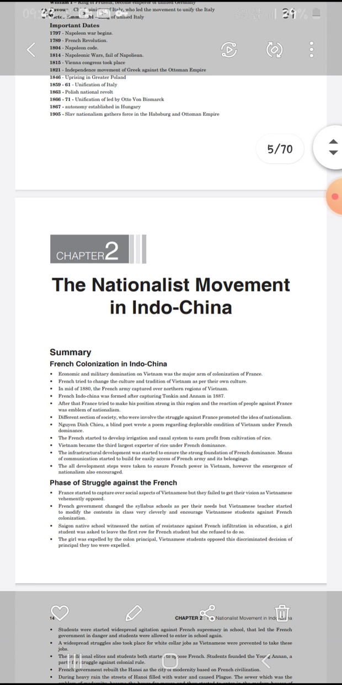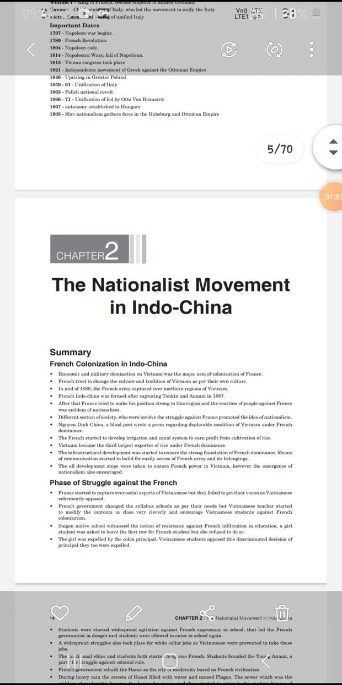After the French tried to make their position strong, the reaction of the people against the French was the rise of nationalism. Different sections of society who were involved in the struggle against France promoted the idea of nationalism. Then Nguyen Dinh Chieu, a blind poet, wrote a poem about the deplorable condition of Vietnam under the control of the French.